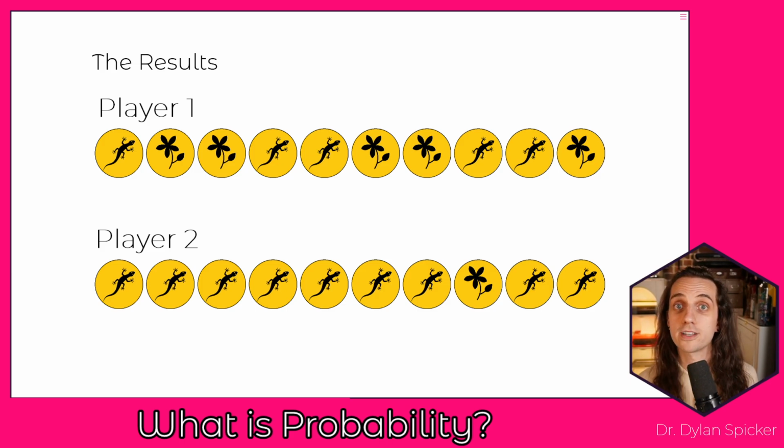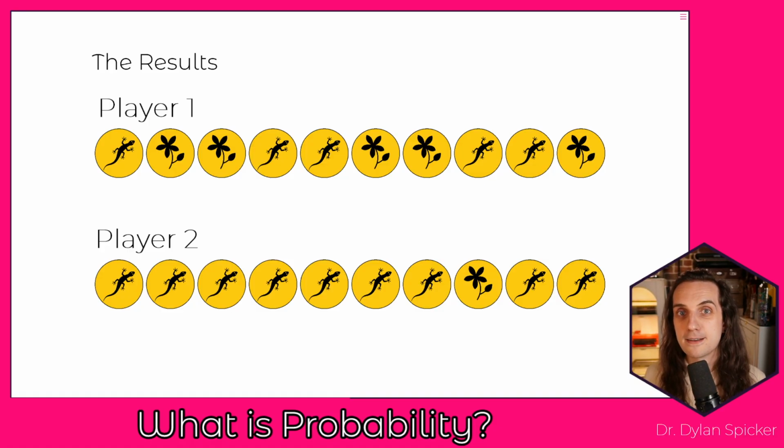Now, both of these are going to be possible sequences, right? Intuitively, when we're looking at this, we have this sense that player 2 was either super lucky if we want to be flipping lizards or super unlucky if we don't want to be flipping lizards, right? But there's something that feels less random about this sequence. But the important idea for us to keep in mind is that that sequence is going to be able to come up just as likely as the sequence above it's going to come up. And we can quantify exactly what we mean by just as likely there, but it's going to be a possible sequence that we can see there too. Right? And so when we have randomness, that doesn't mean we're not going to see patterns in it, doesn't mean we're not going to see repeats there.